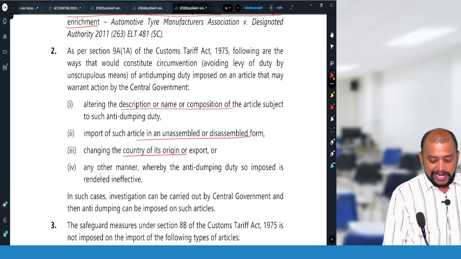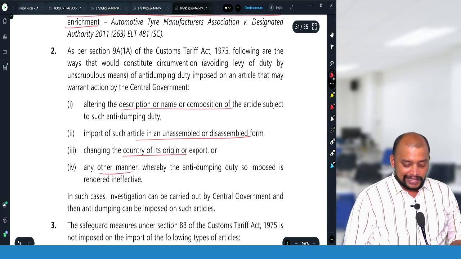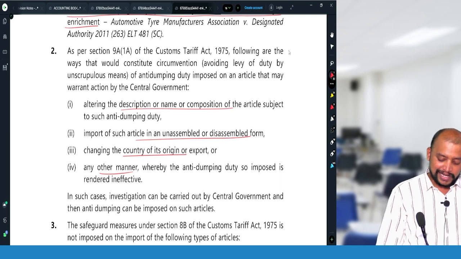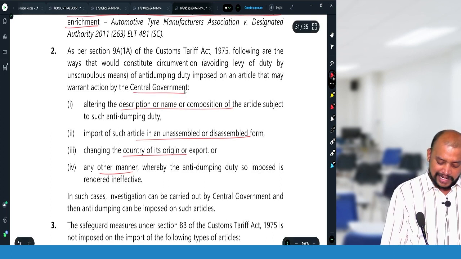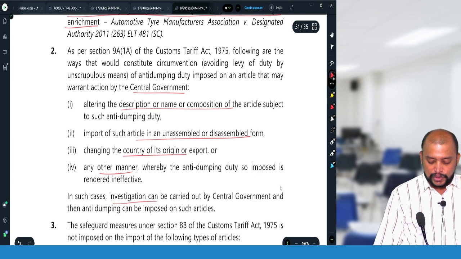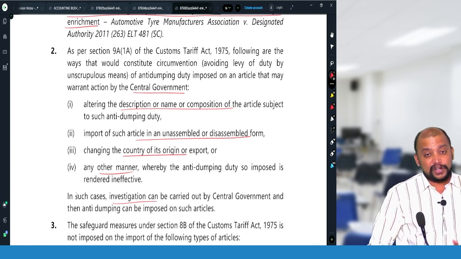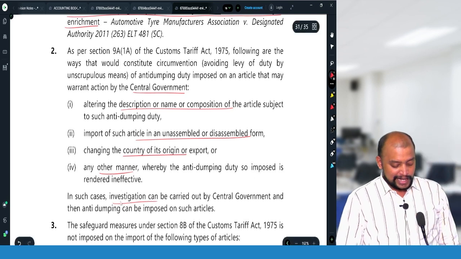So you have altered the description or name, or in unassembled or disassembled, or changing the country of origin, or in any other manner, then the central government can investigate and ensure that the anti-dumping duty is levied on these articles also. Okay. That is about this.